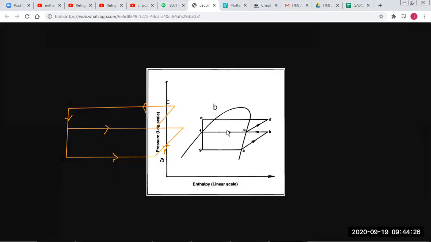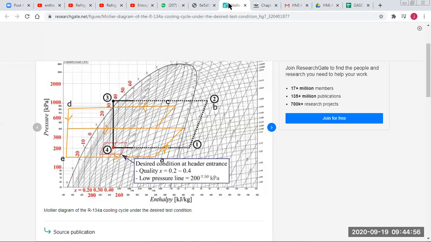Actually, this two-stage compression reliquefaction cycle is like this, same on your pressure diagram, where you have evaporation and then the first stage of compression, then condensation, then again compression, then desuperheating, condensation and expansion. Whatever gas is left after expansion can go back to the compression stage, and the remaining liquid can go into the evaporator. The same thing we superimpose on this